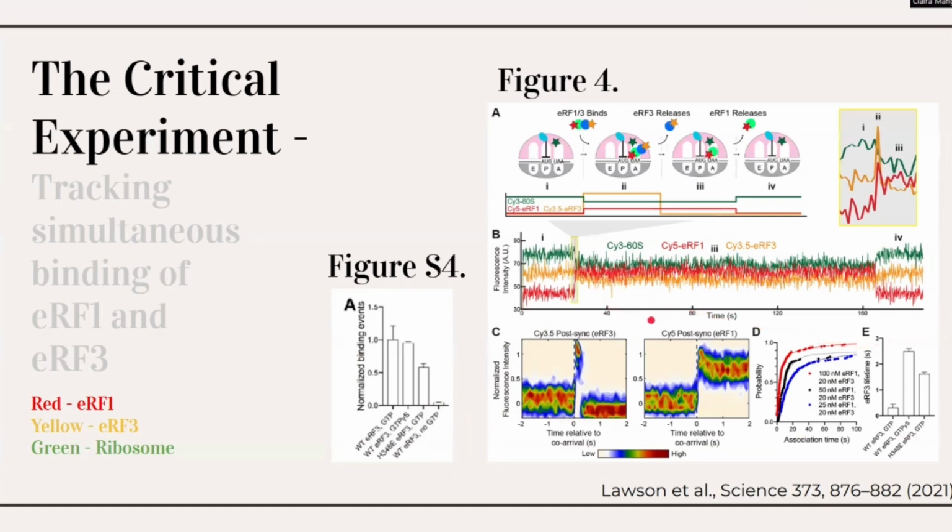The data shows that ERF3 binding was transient and it typically dissociated from the ribosome relatively quickly. As you can see here in Figure C, its time spent bound to the ribosome was pretty low, especially when compared to ERF1 shown here with its time spent at the ribosome much longer.